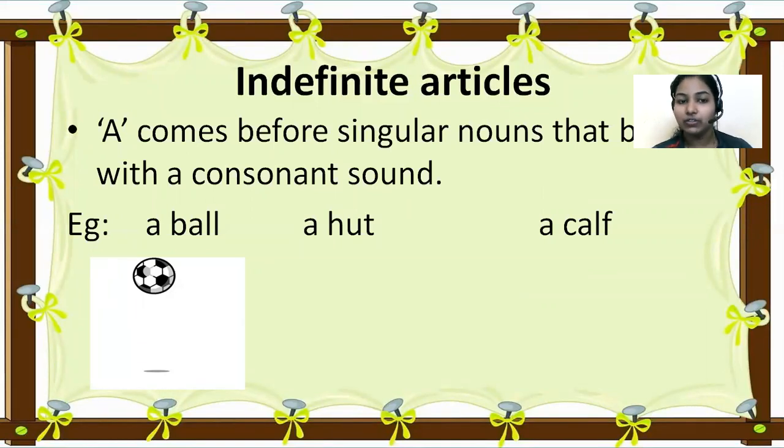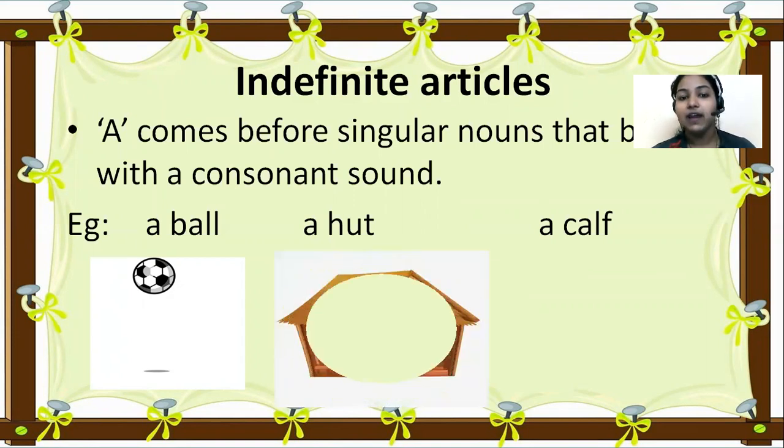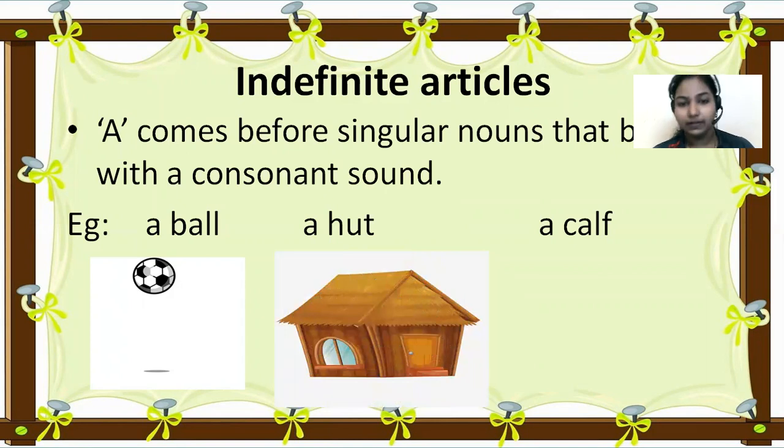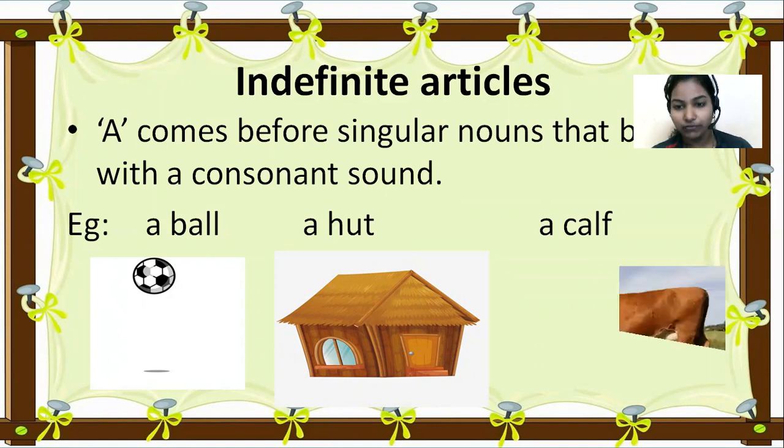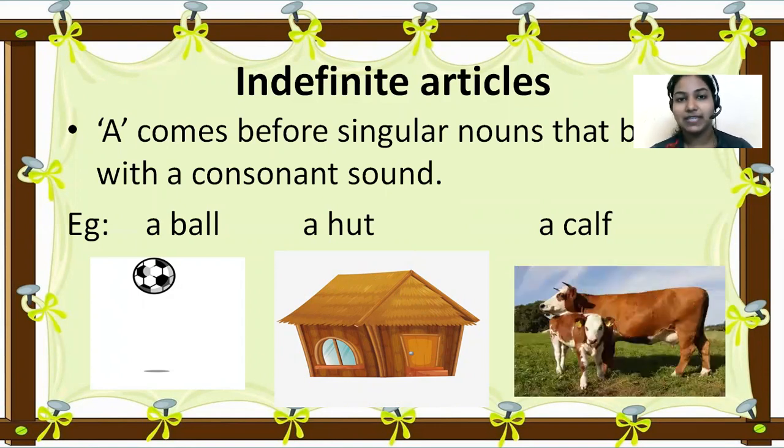Then a hut. Here also the noun starts with a consonant sound. A cough. All these are examples for a, so you have to use a in front of these nouns.